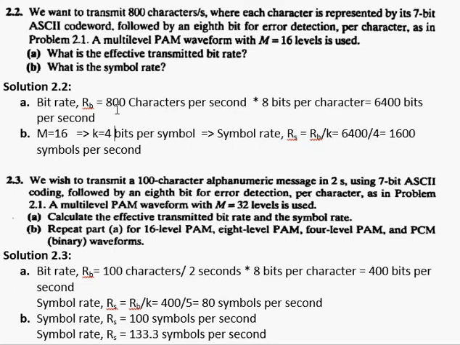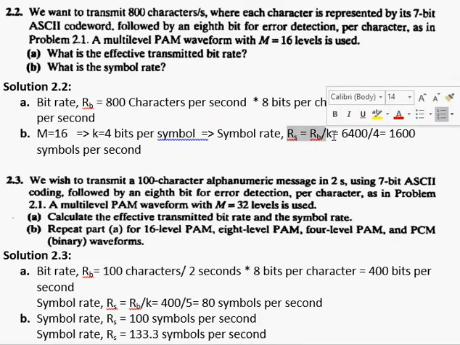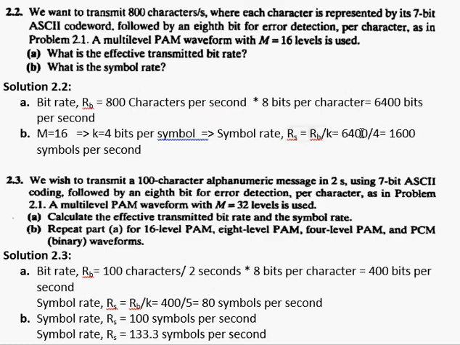So bit rate is basically 6400 bits per second. This was when I was transmitting 1 bit at a time, but now I am transmitting 4 bits at a time, so I need to divide the bit rate by the number of bits per symbol. So R_S is equal to R_B over K. This is the standard formula to convert R_B into R_S. So I'm going to have 6400 bits per second divided by 4, which is equal to 1600 symbols per second.